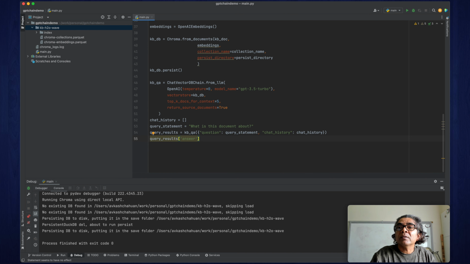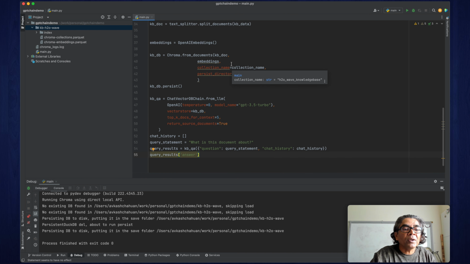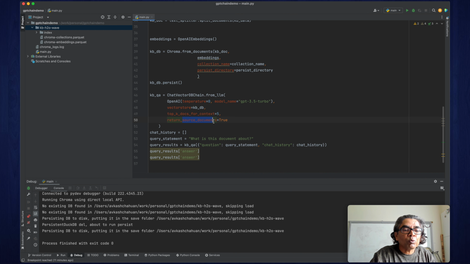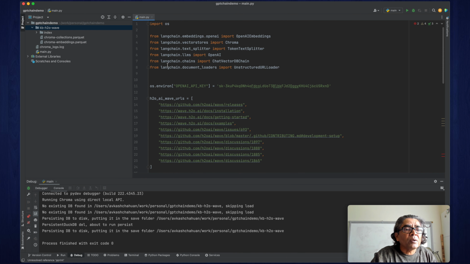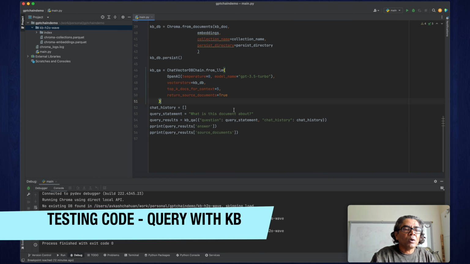If you want the source documents, because we have suggested to return the source documents, you take source documents from here, and you can pretty print them. Because we are using pretty print, we say from pprint import pprint. This is how you are going to ask the question.